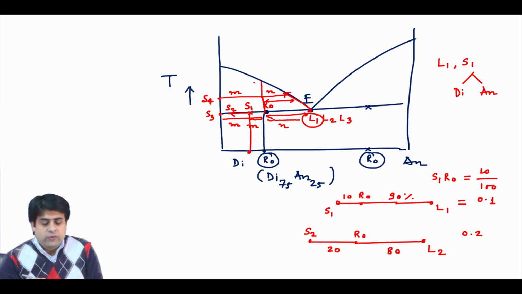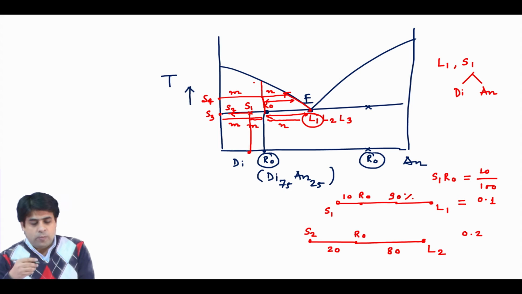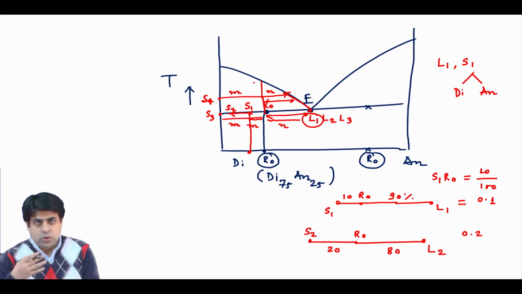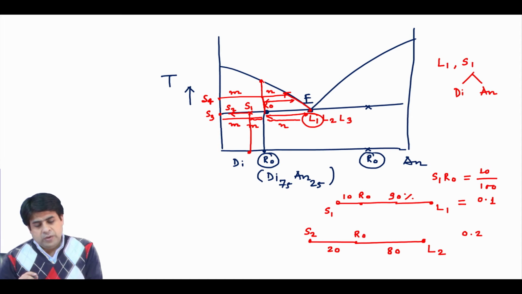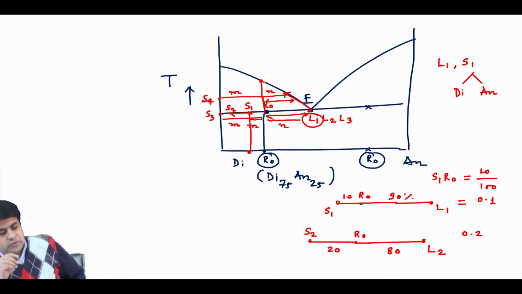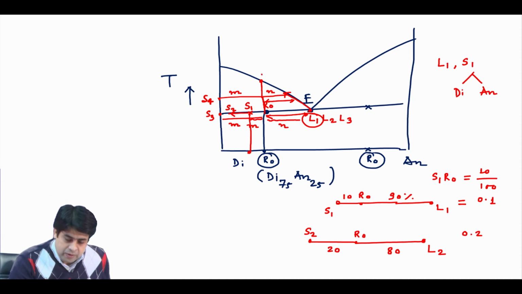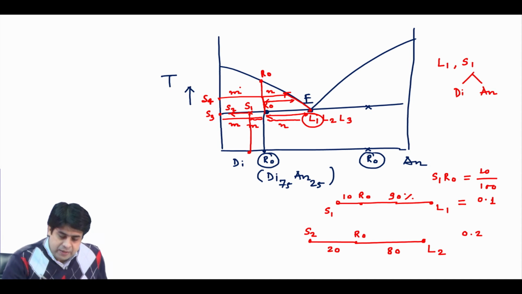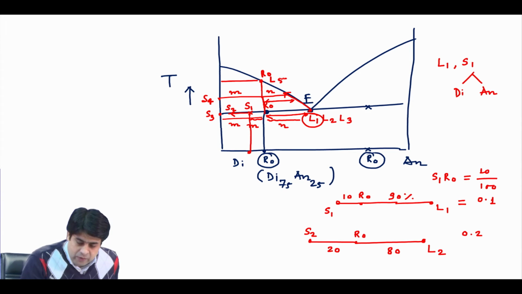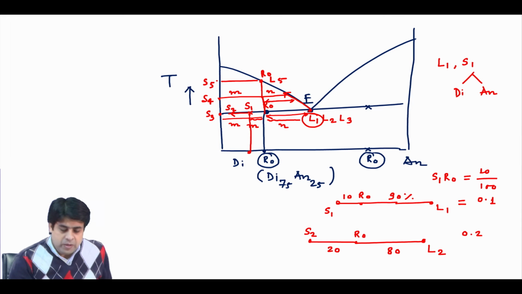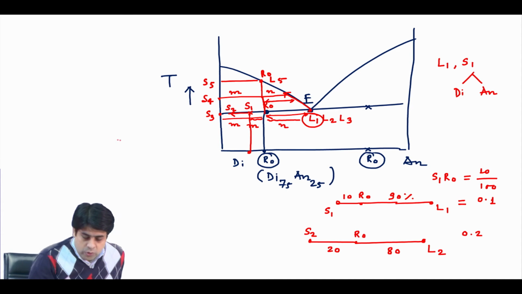And finally, the last drop of solid will be exhausted, that is, the last solid diopside will be exhausted. When you reach this point, your liquid composition will be exactly this R0 composition. So basically in this situation, you have L5 and here you have S5. When you start to heat your rock, your solid will move in this direction.